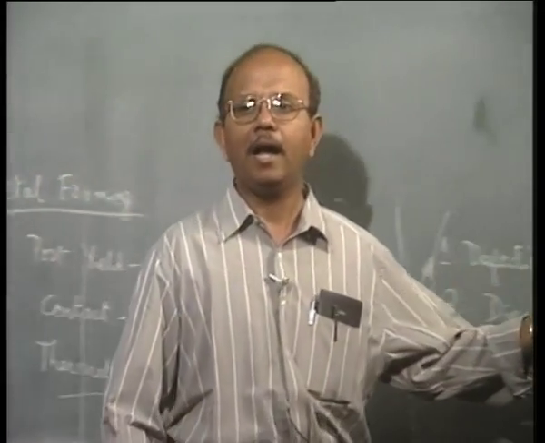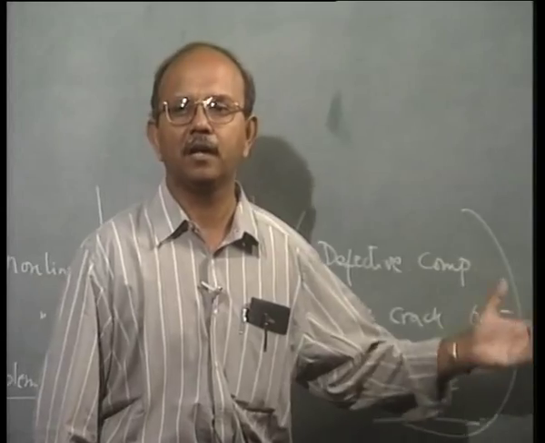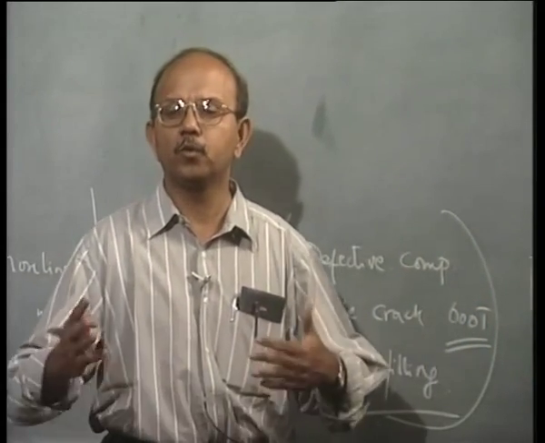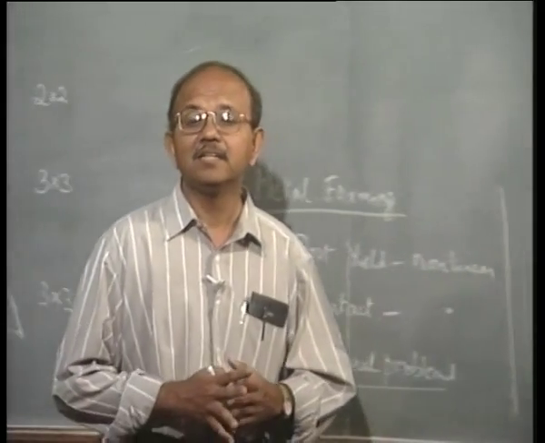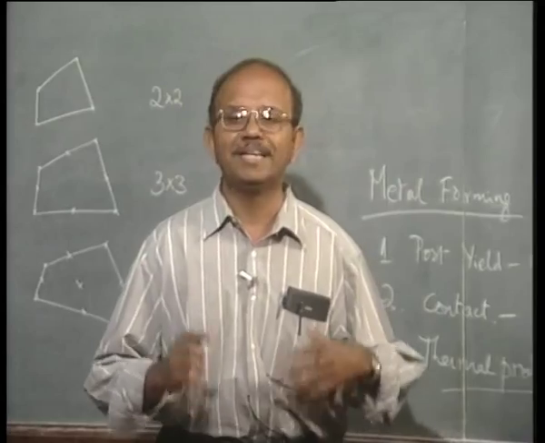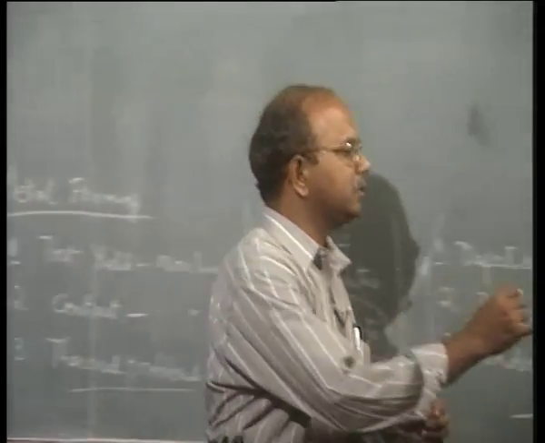So, as the deformation becomes larger and larger, the mesh goes from bad to worse, and hence it is necessary that we resort to what we call remeshing.